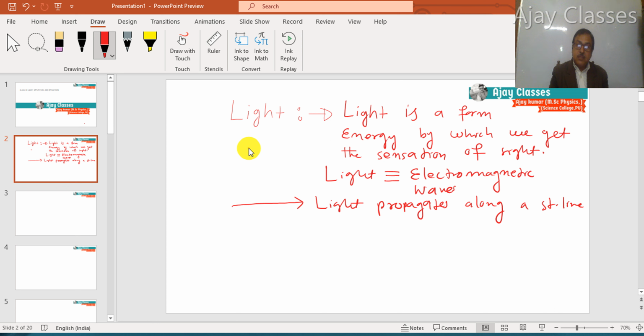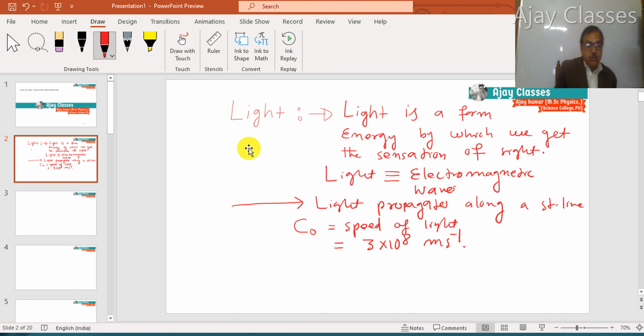Another important fact about light is that when light travels in vacuum, the speed of light is 3 into 10 to the power 8 meters per second, and this very speed is taken both in vacuum as well as in air medium. So these are some facts, and now we are going to study reflection.